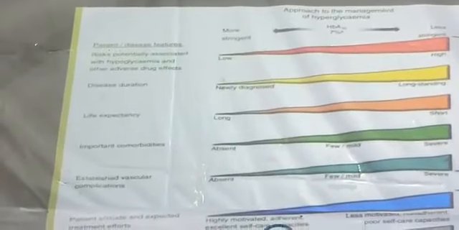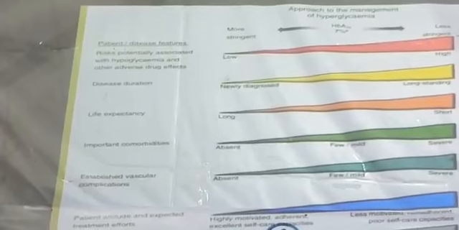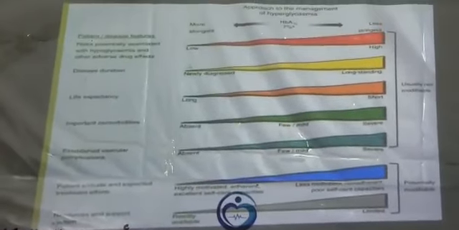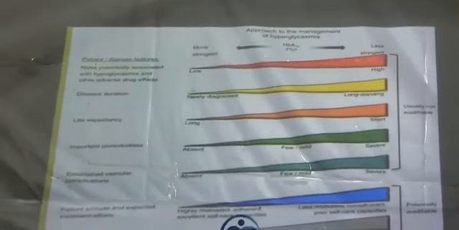But the A1c should be regulated according to the patient's situation. For example, if the patient has a high risk of hypoglycemia, the A1c should be kept high. If the patient has a long duration of diabetes, the A1c should be kept high, above 7, up to 8.